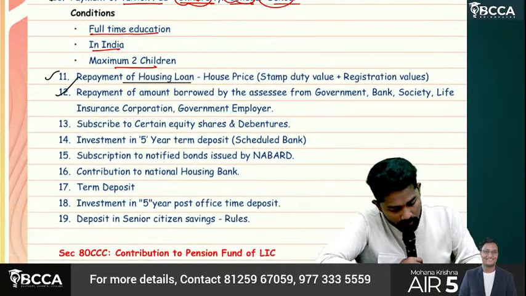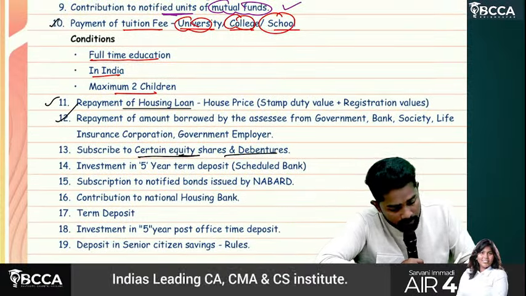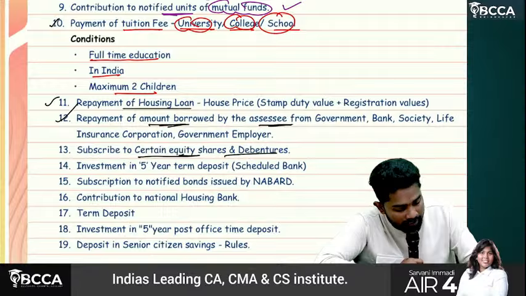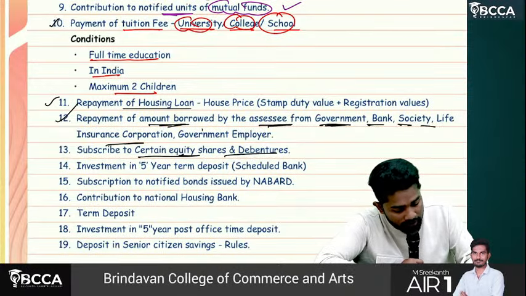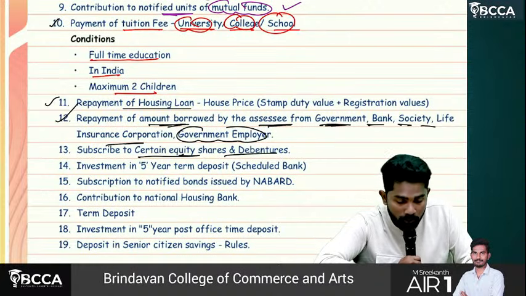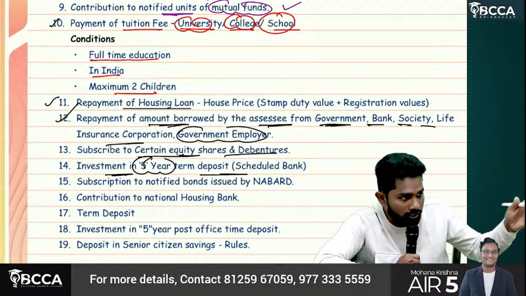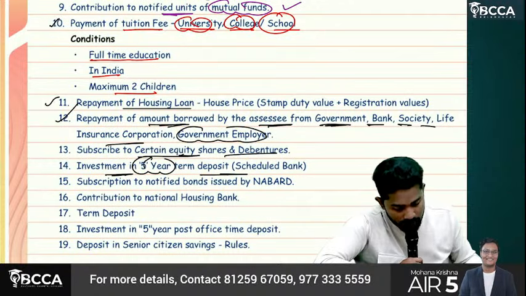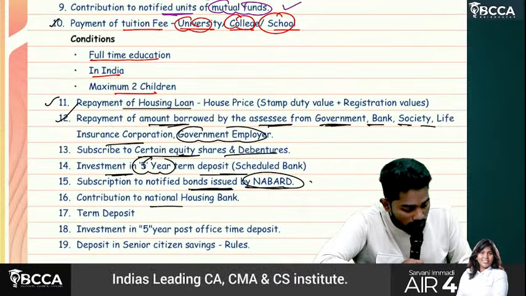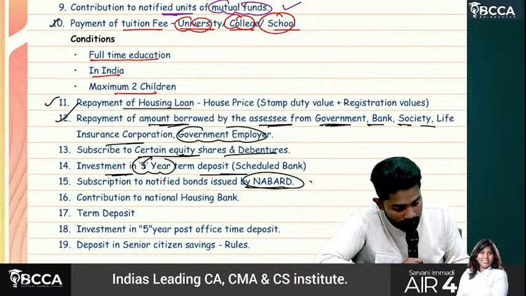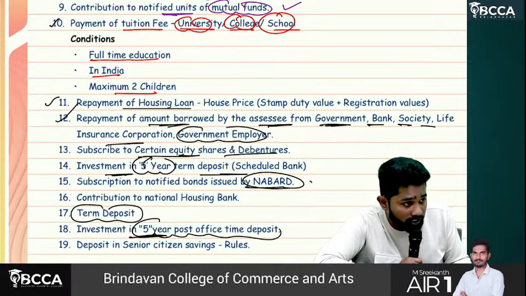Then subscription to certain equity shares and debentures. Then repayment of amount borrowed by the assessee from government, bank, cooperative society, life insurance corporation if he is a government employee. Then investment in 5-year term deposits. Subscription to notified bonds issued by NABARD. Contribution to National Housing Bank. Term deposits if any. Investment in 5-year post office time deposit.